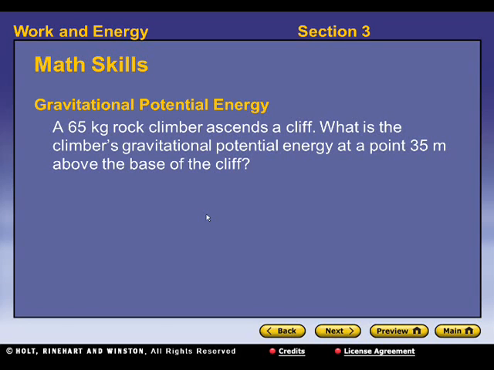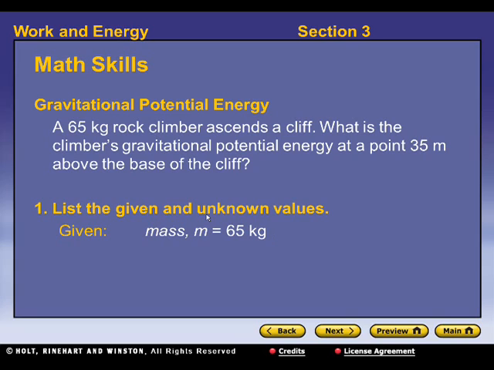So this rock climber has climbed up to a spot 35 meters above the surface of the earth, and the mass of the rock climber is 65 kilograms. So let's find the given and unknown values. We do know that the rock climber's mass is 65 kilograms. We do know that he's at a height of 35 meters.